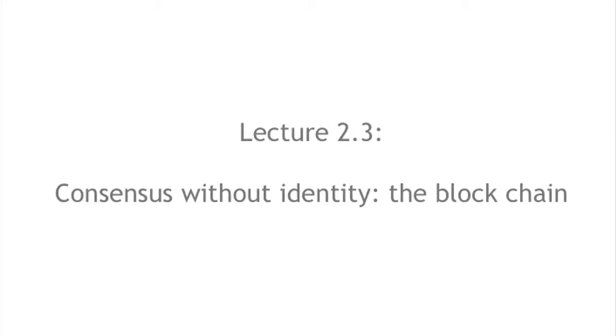So let's now dig into the technical details of Bitcoin's consensus algorithm. And while we're looking at that, we should keep in mind that Bitcoin does all of this without nodes having any persistent long-term identities. And this is yet again a difference from how traditional distributed consensus algorithms operated. And if nodes did have identities, it would make things a lot easier for a couple of reasons.